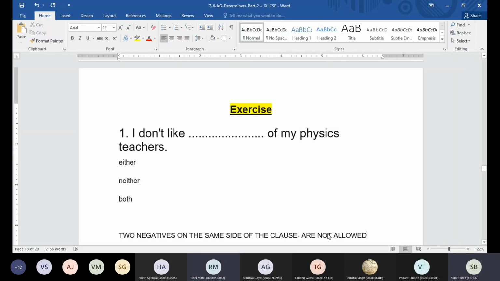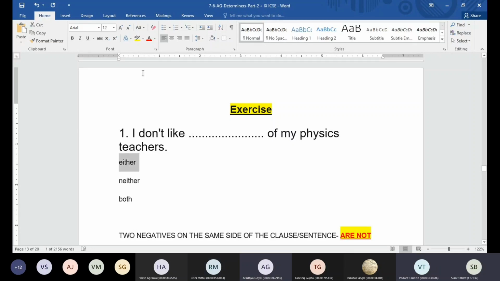Sir, we can use both also. Okay. If the sentence is positive, then yes, but the sentence is negative here, so we cannot use both. See, guys, when I say two negatives on the same side of the clause or sentence, we cannot use two of the negative words on the same side of the clause. Like, I don't like dash of my physics teachers. This type of question is common.